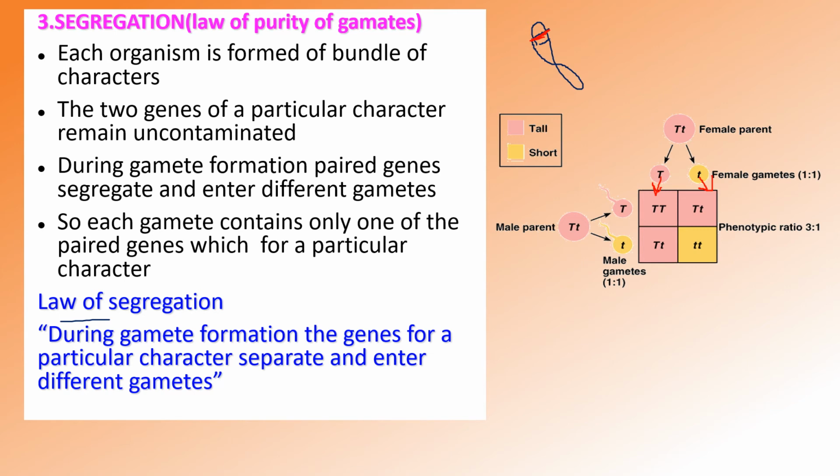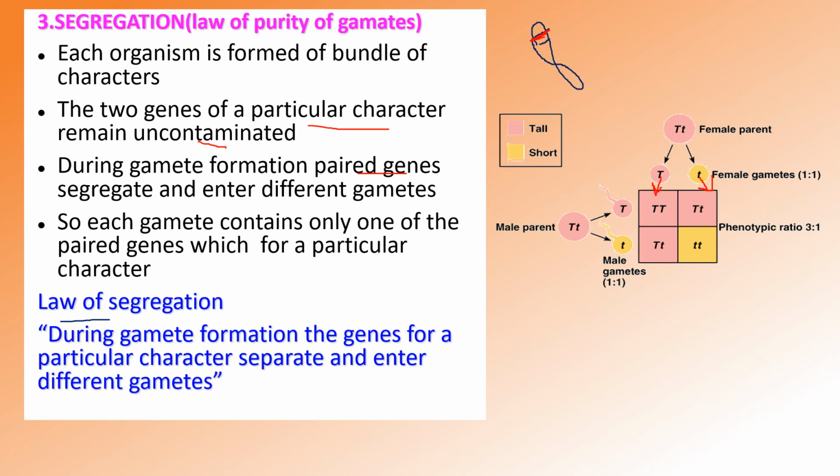Here two genes of a particular character remain uncontaminated. During gamete formation, these paired genes segregate and enter into different gametes.